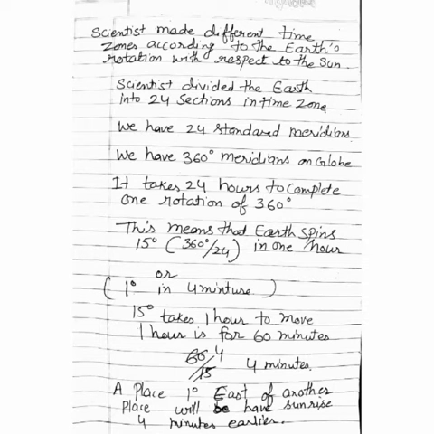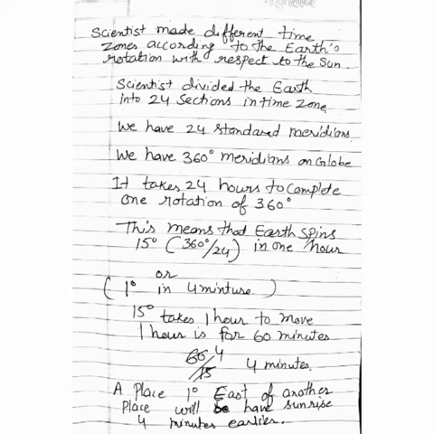We have 360 degrees of meridians on our globe in total, and the Earth takes 24 hours to complete one rotation of 360 degrees. If you divide 360 by 24, you get 15 degrees in 1 hour. So when the Earth spins 15 degrees, it takes 1 hour.